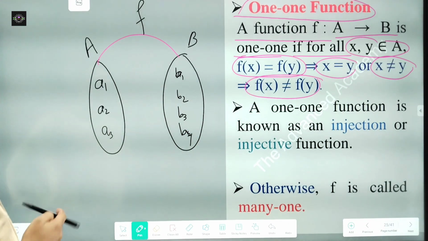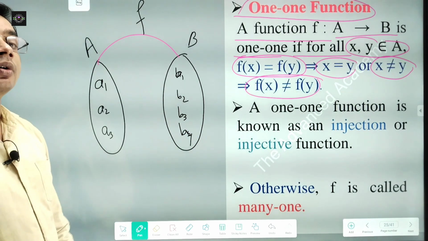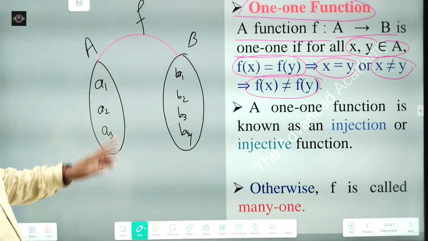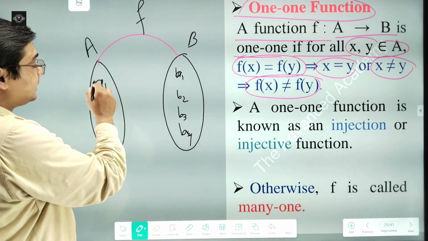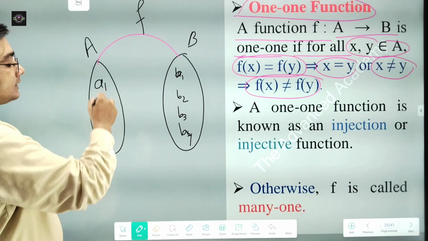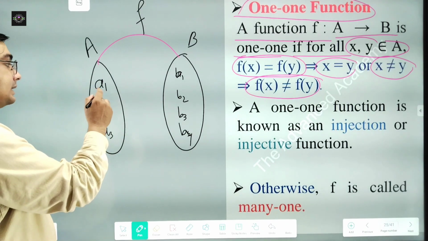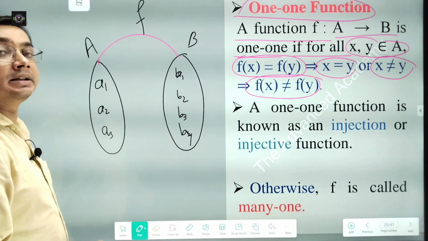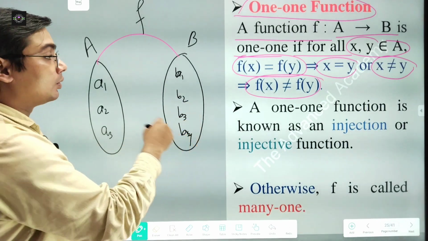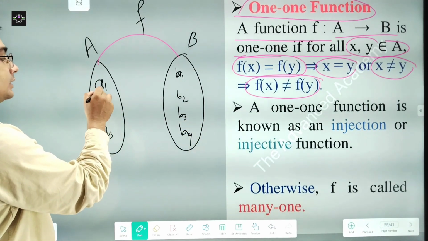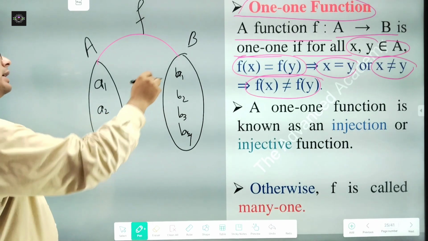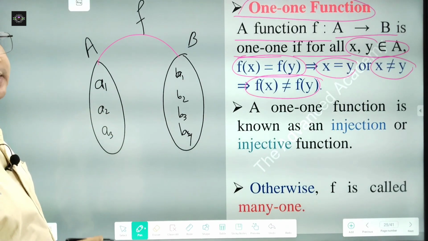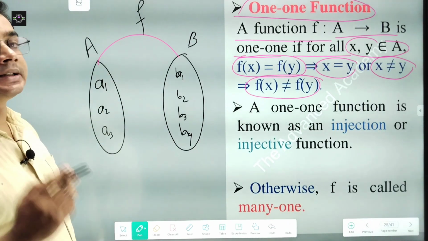This function is said to be one-one if any two distinct elements of this set have distinct images in this set. Take any two distinct elements from here, then their images will also be distinct. Then only we call this function one-one.